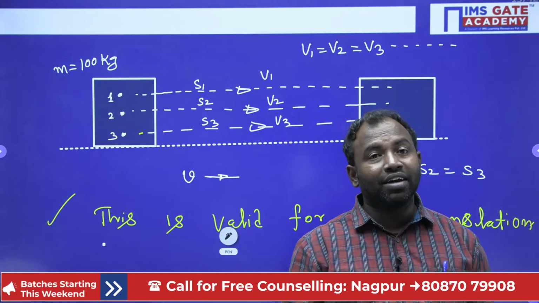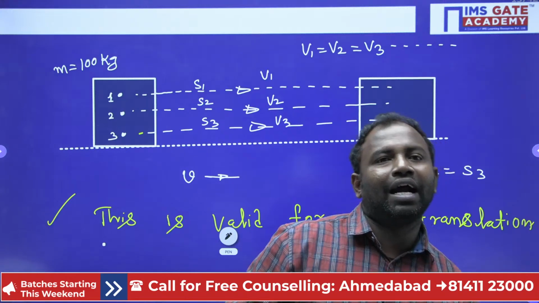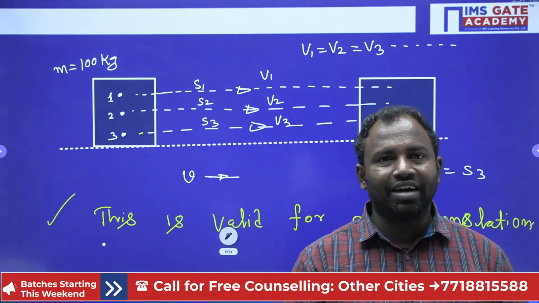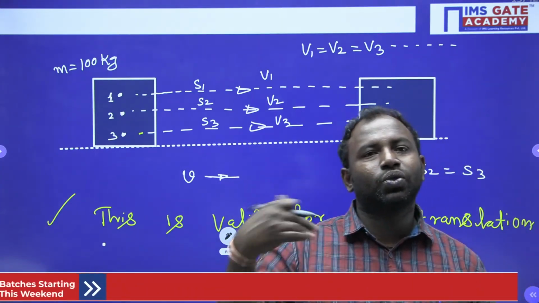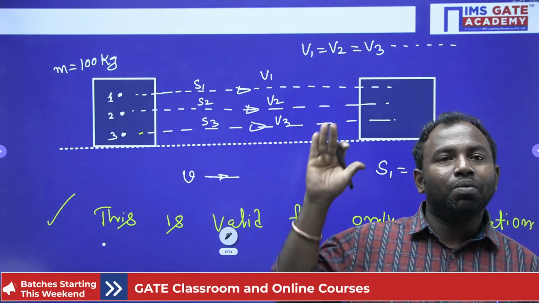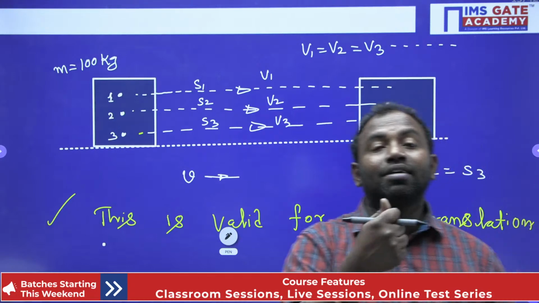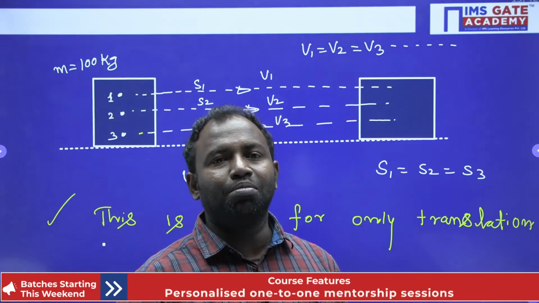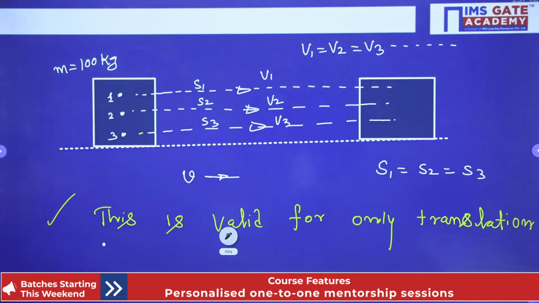Now if you study the rotation motion and also general motion of bodies, the velocities are different within the body. So we study particles only for translation motion, but for rotational motion and general motion, it comes under rigid bodies. All right, guys, I hope you understand.